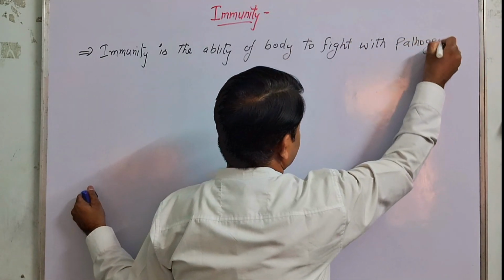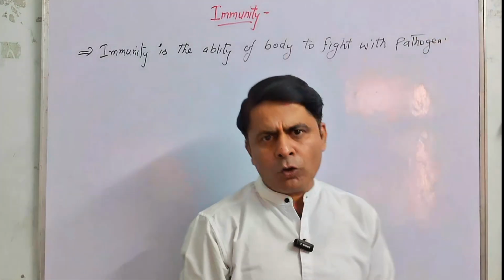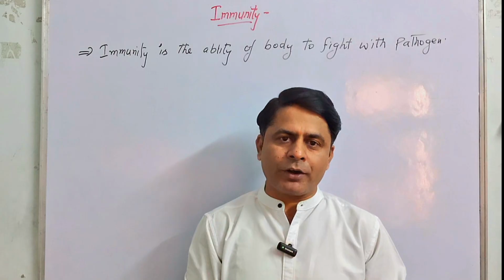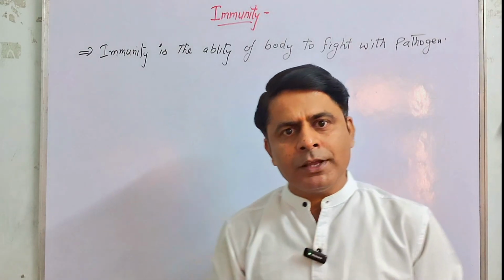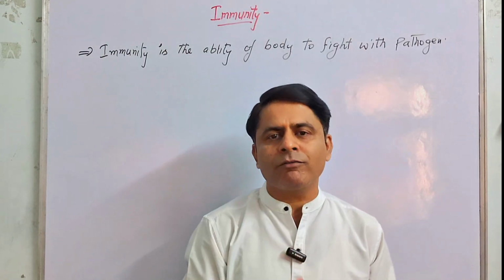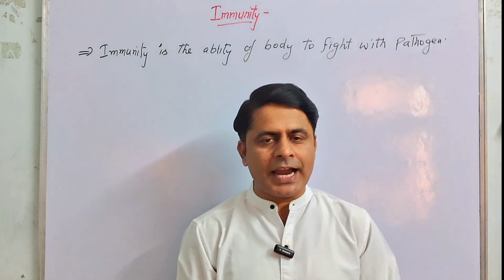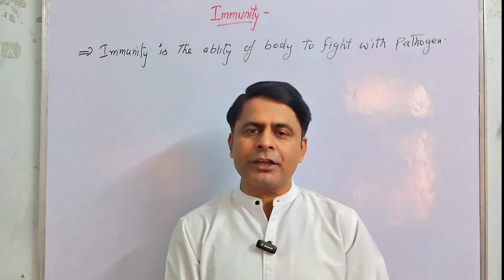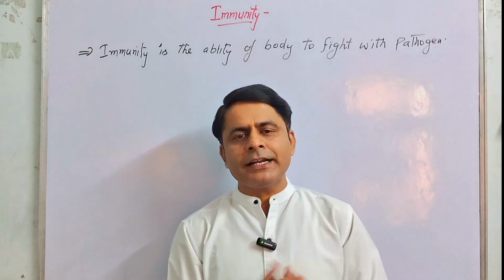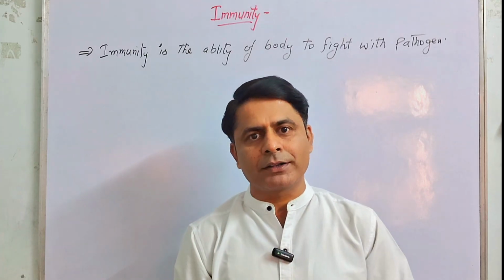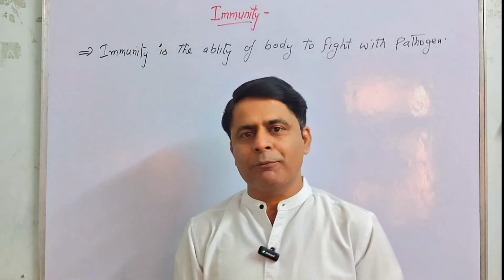So when does this immunity generate in our body? Our immunity is generated two times in our body. The first time is when we are present in the womb of the mother, that means the uterus of the mother, in the embryonic stage, and that immunity is called innate immunity. The second time, immunity is generated whenever we get infection after the birth, and that is called acquired immunity.